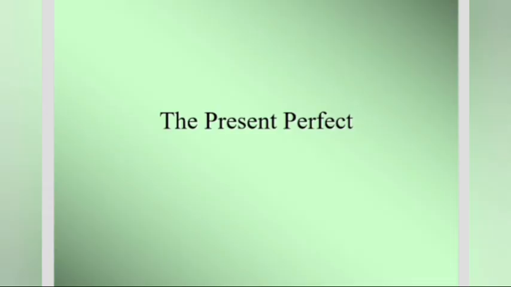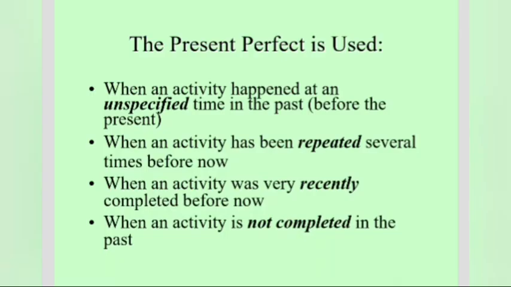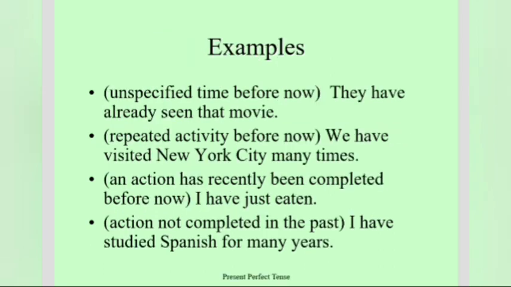we'll have the present perfect tense. Keep in mind the term perfect, or also it is called present definite tense. Now, what are the things that we're going to see? When an activity happened at an unspecified time in the past before the present, when an activity has been repeated several times before now, when an activity has very recently completed before now, when an activity is not completed in the past. So, if we make a summary of this one, this means the work that has just been done.